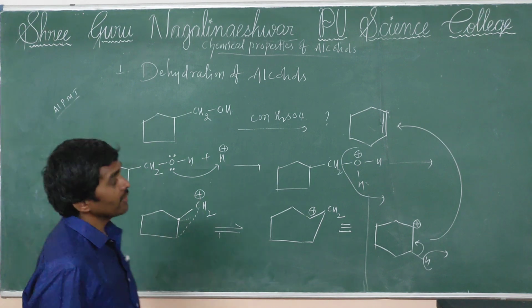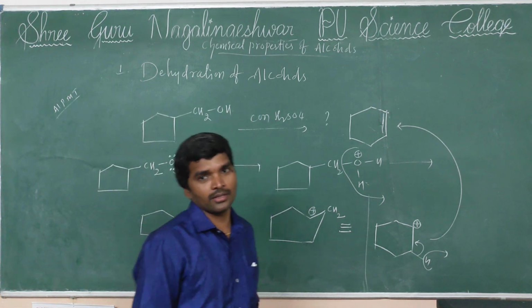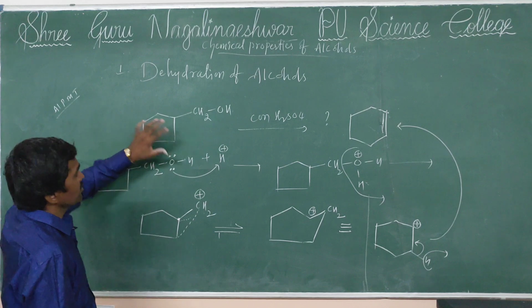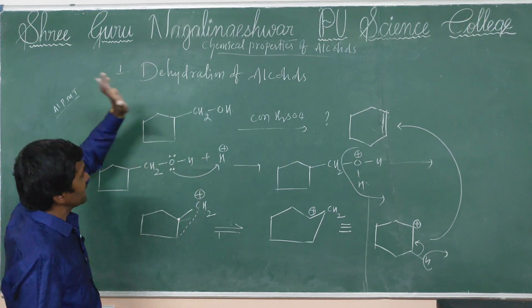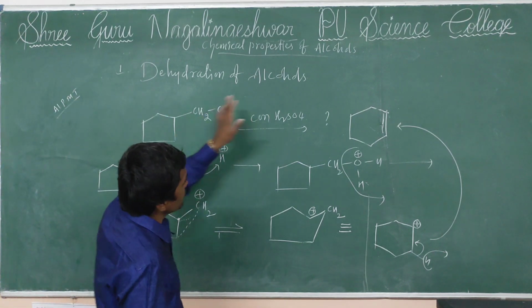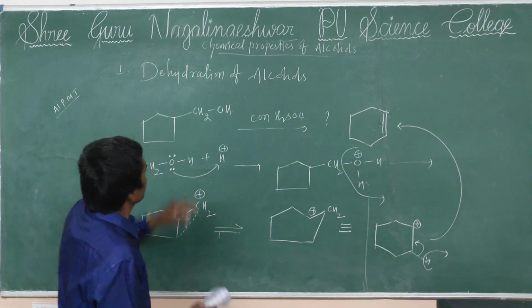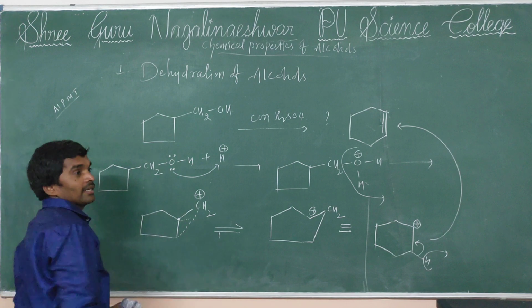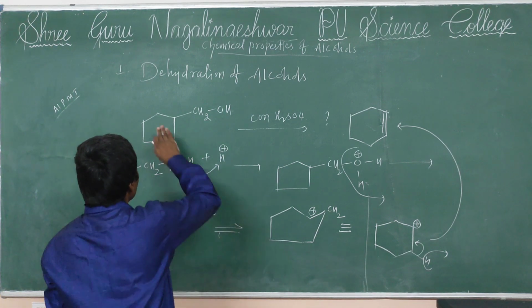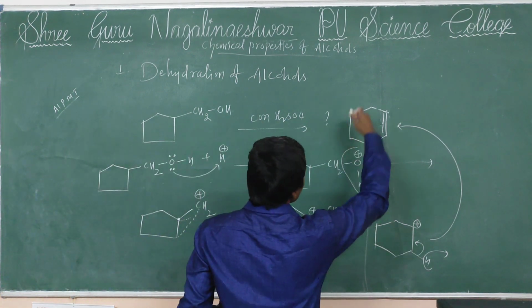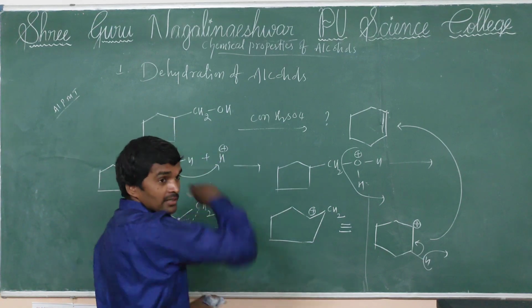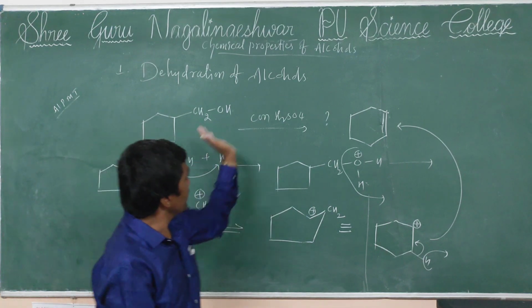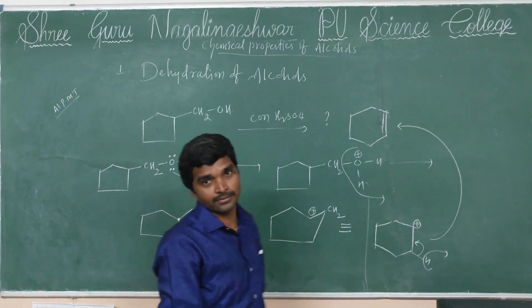Next, one last question I will leave here for you to answer. There is one simple technique: this compound converts into cyclohexene. You remove the OH, and the CH2 group is included in the ring. Why? Because compared to the 5-member ring, the 6-member ring is more stable. Then the 6-member ring is formed, and from that you get the cyclohexane skeleton.